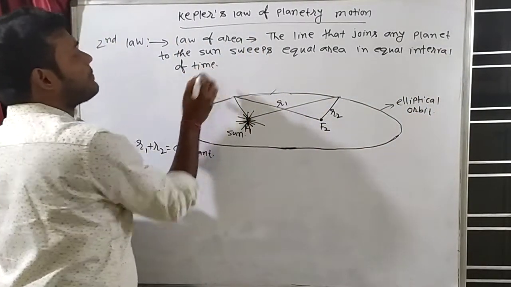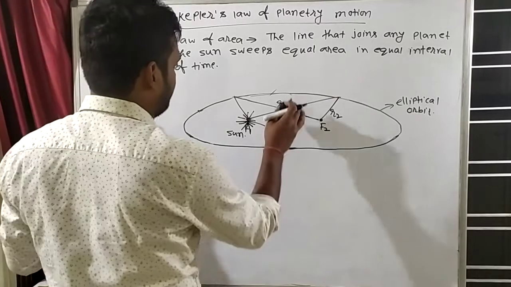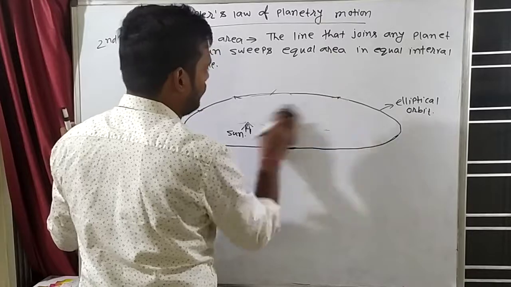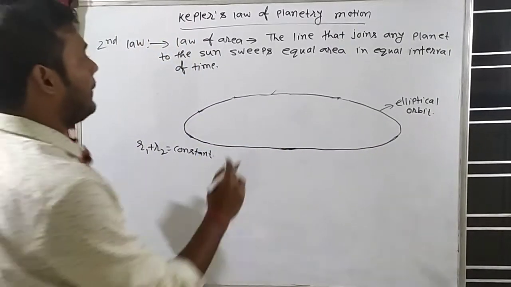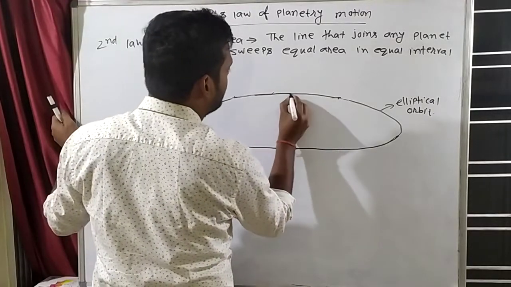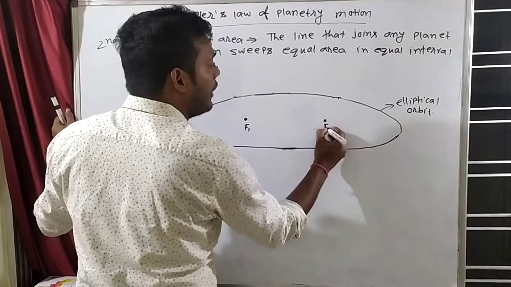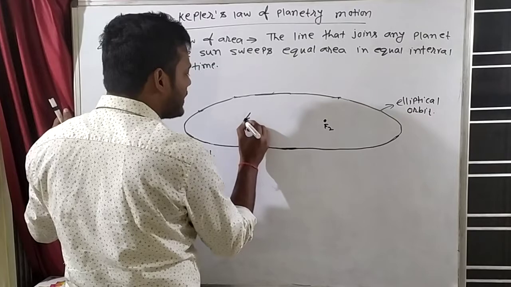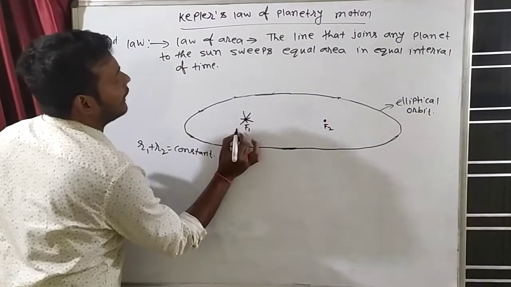What is the meaning of this? First try to understand this law. Try to understand this. Suppose this is an elliptical orbit. So in the ellipse, how many foci will be there? Two foci, F1 and F2, and the sun will be at any one focus. So let's say that here is the sun. Clear?